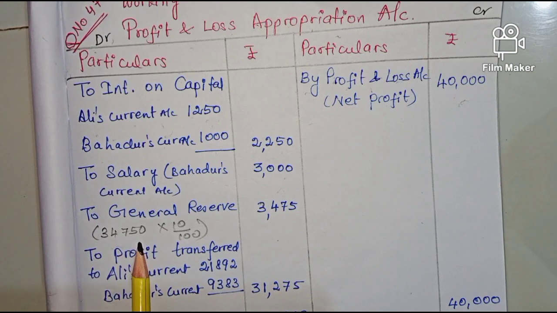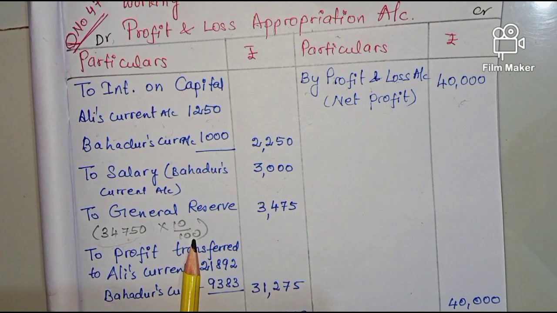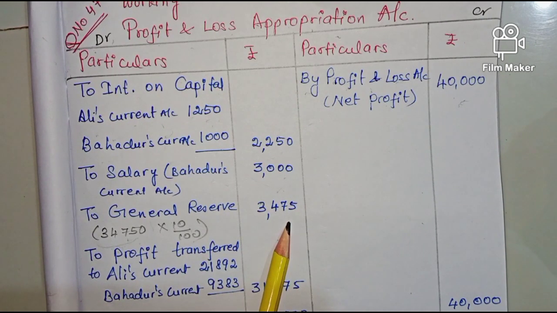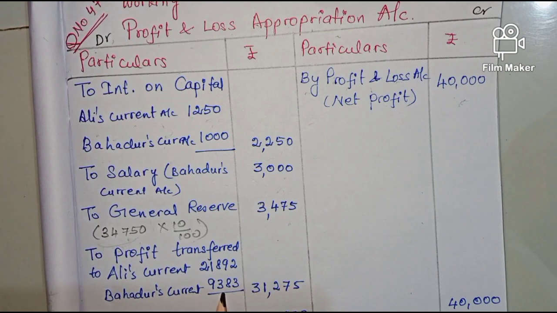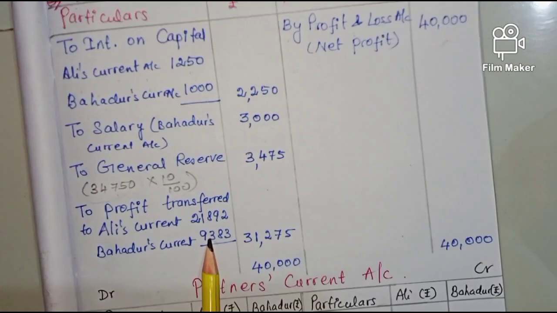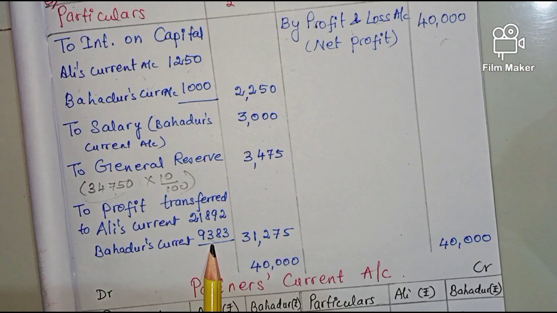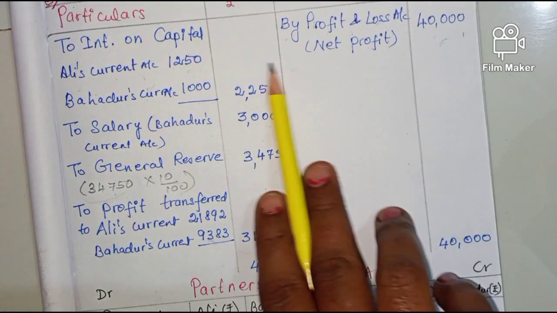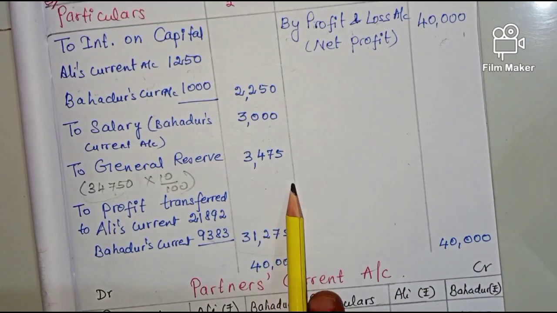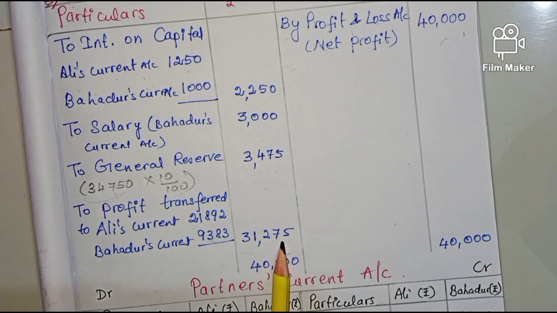You will get 34,750. On this amount you have to calculate 10%, which will be transferred to the general reserve, and the remaining profit is to be transferred to the partners in their profit sharing ratio, that is 31,275. How did we get 31,275? That is 40,000 minus this total. You will get 31,275, which is to be distributed in their profit sharing ratio.